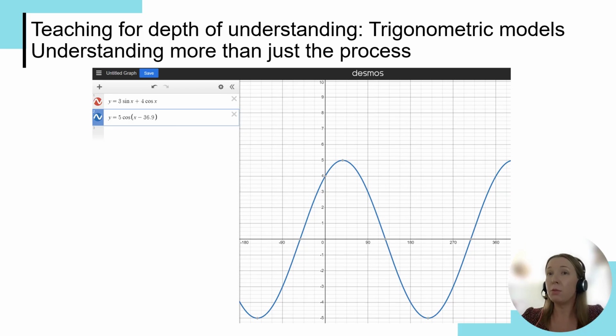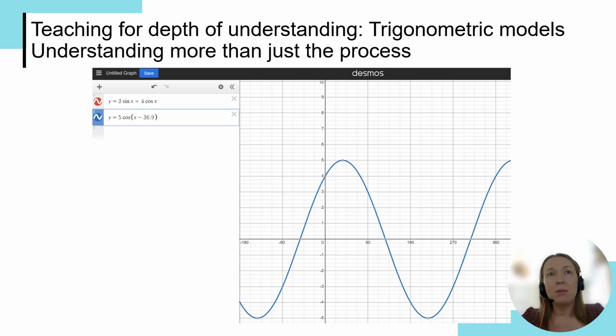But you've also got the opportunity to boost that learning by getting students, if they're working through an exercise of just straightforward convert this form to that form, to also do an add-on: for each one, describe the transformation, give the coordinates of the first maximum and minimum, and then check your answer by plotting both of the equivalent forms on the graphing software. You can also extend to ask them to give the other equivalent form too.